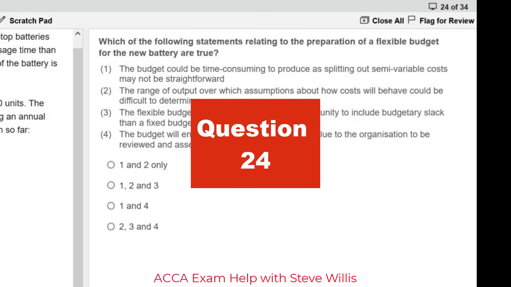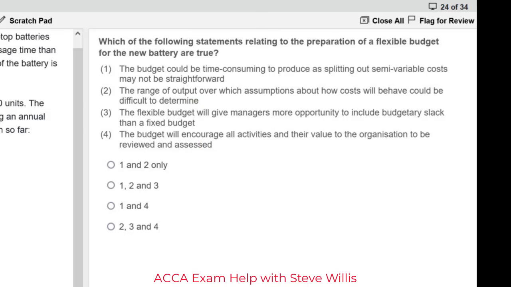Moving to question 24, another theoretical question, checking if statements are true. And now we're talking about features of a flexible budgeting approach. Okay, now let's go through it. The budget could be time consuming to produce. This is statement 1, because splitting out the semi-variable costs might not be straightforward. That one is a reasonable answer.